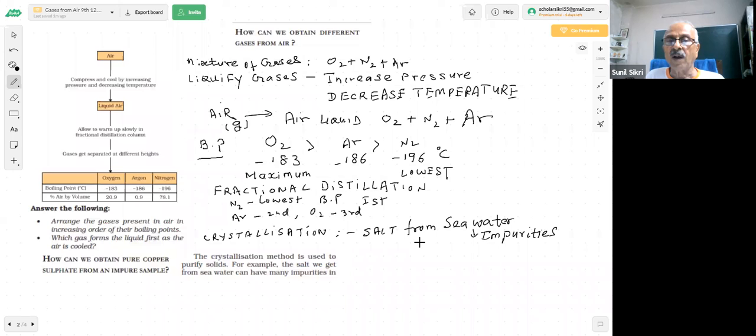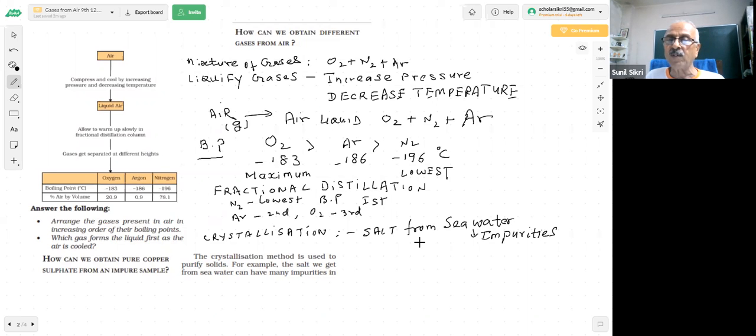Therefore, I hope you understood my important points in the lecture, in which we have given you a few important things: what are the different methods which are used in chemistry or in science for the separation of mixtures. One thing is very clear to you and me, that most of the substances are mixtures.